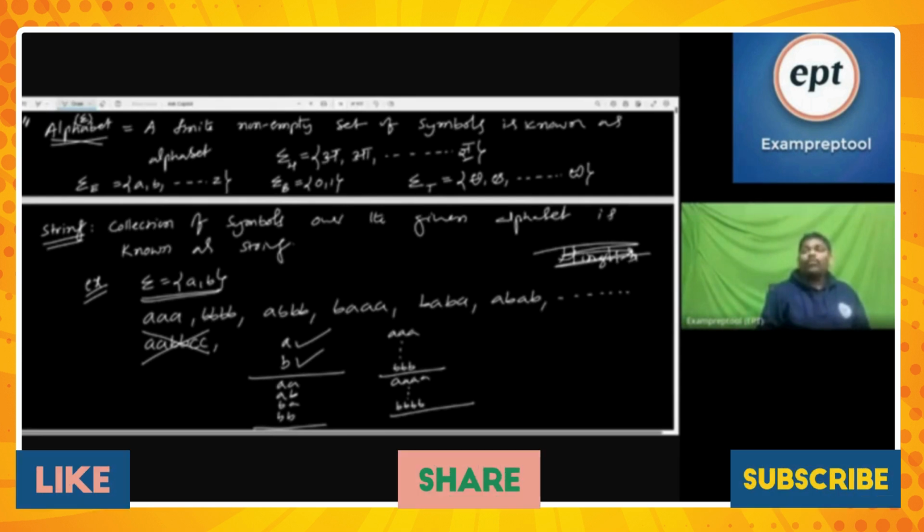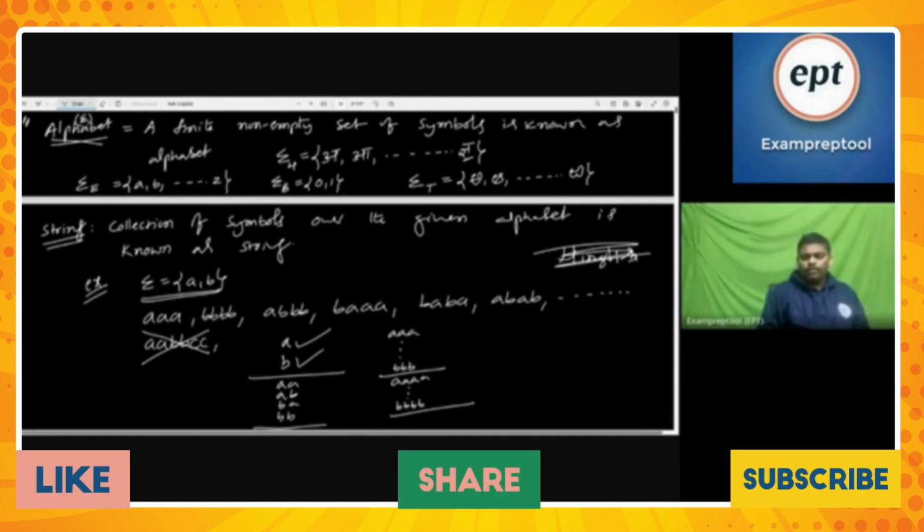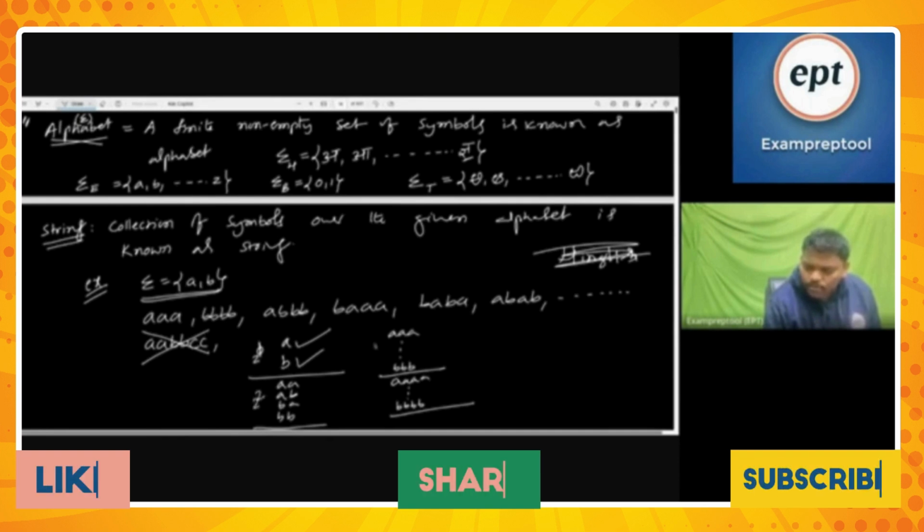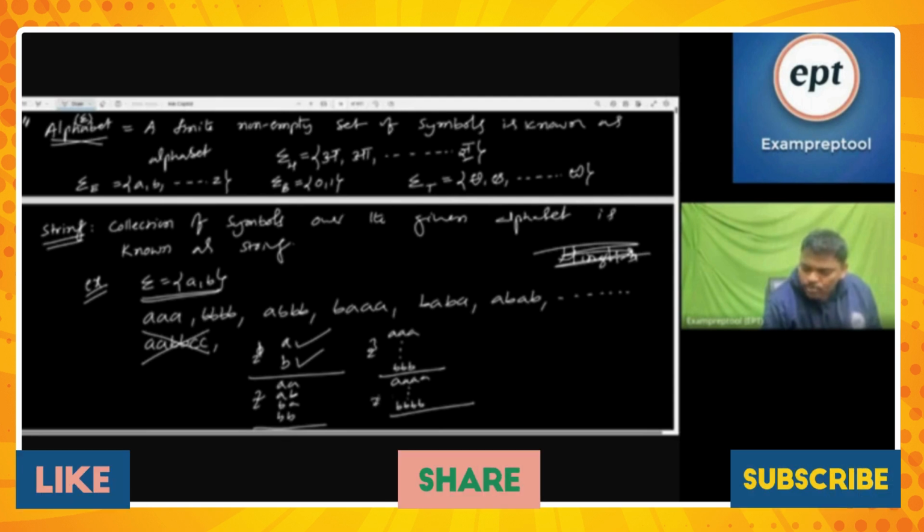Four length, four places. Everywhere two possibilities: 2 into 2 into 2 into 2, that is 2 power 4. Are you getting it? Here, one symbol, 2 power 0. One place, 2 power 1. Here two places, everywhere two possibilities, 2 times 2, 2 square. Three places, 2 power 3. Four places, 2 power 4.